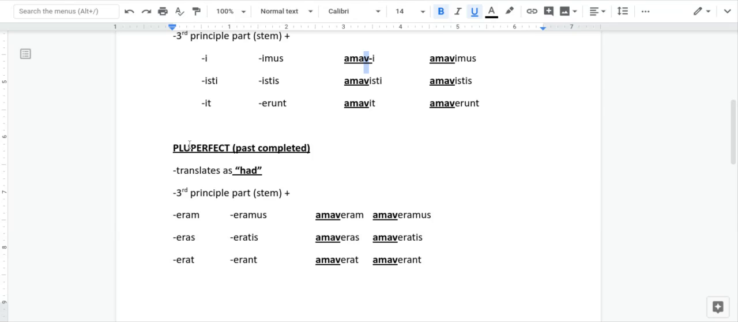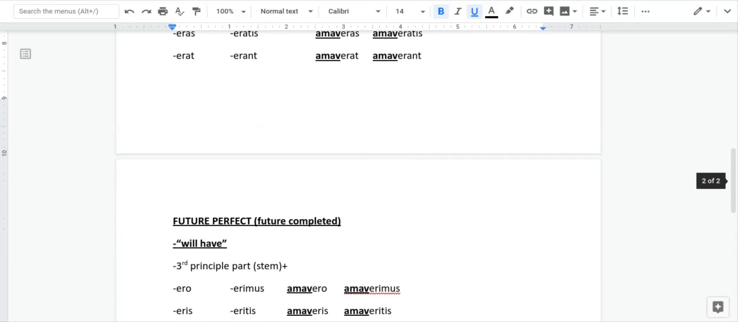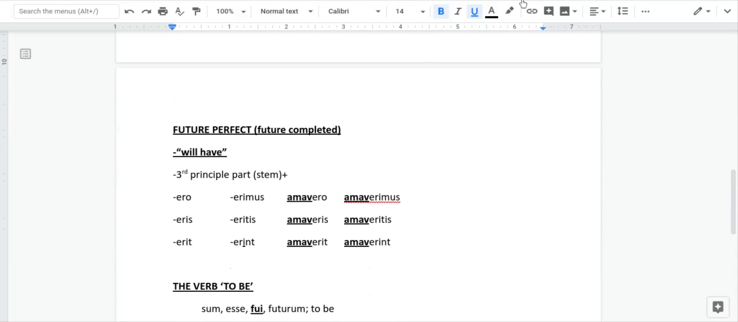We've already learned the perfect, the pluperfect, really important in Latin. Plu equals had. All right. Okay, that's it. There'll be some charts for you to do, and I hope you all are well.